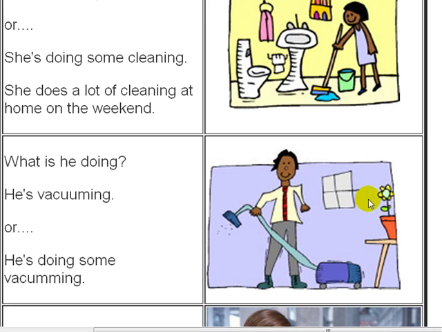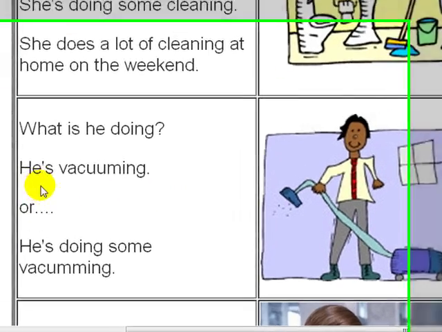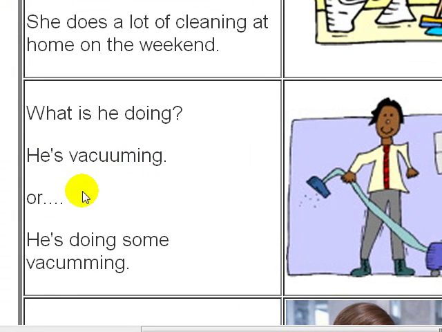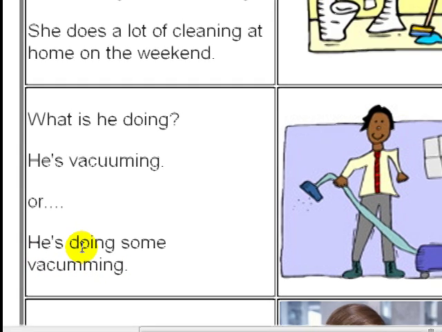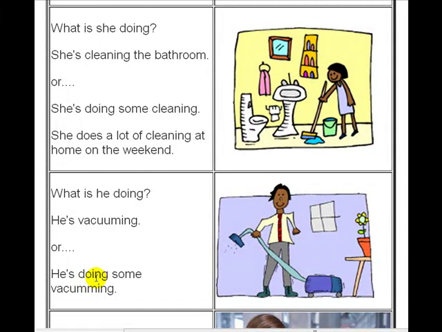And over here we have a plant in a pot, a flower pot, sitting on a table. Very good. Let's take a look at this. He's vacuuming, or he's doing some vacuuming. Doing. As a continuous action. Here it is, a verb.